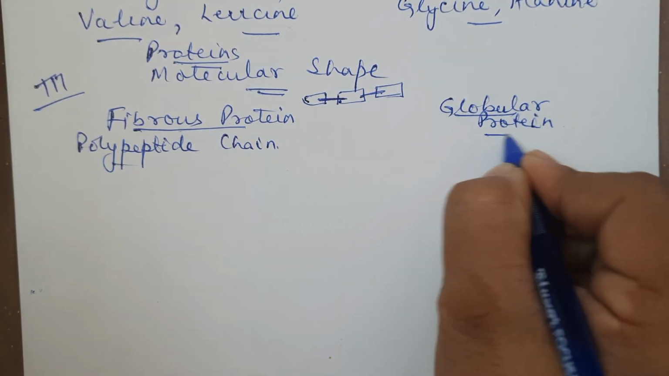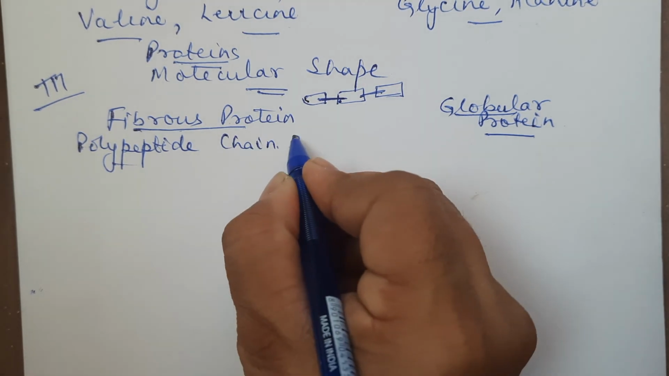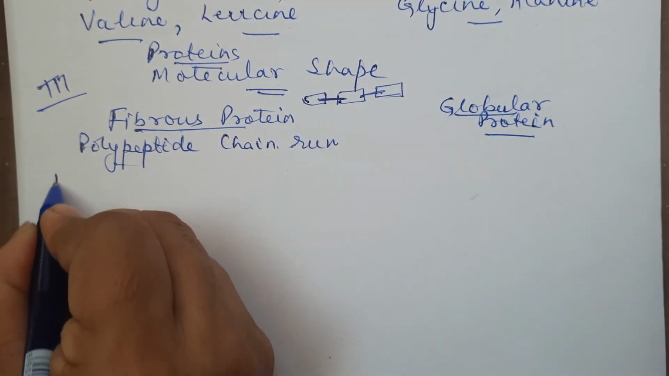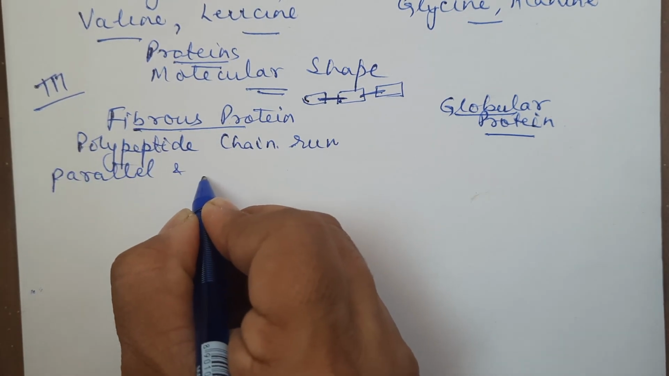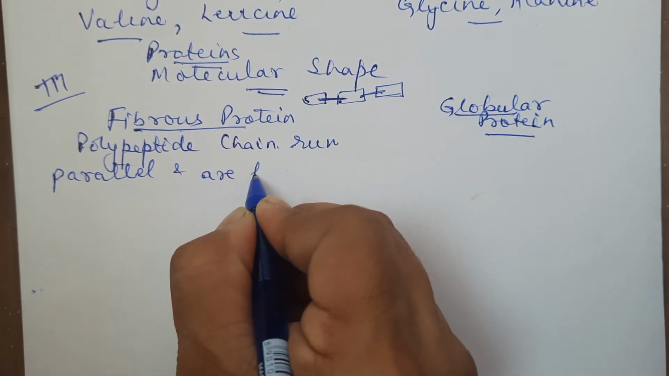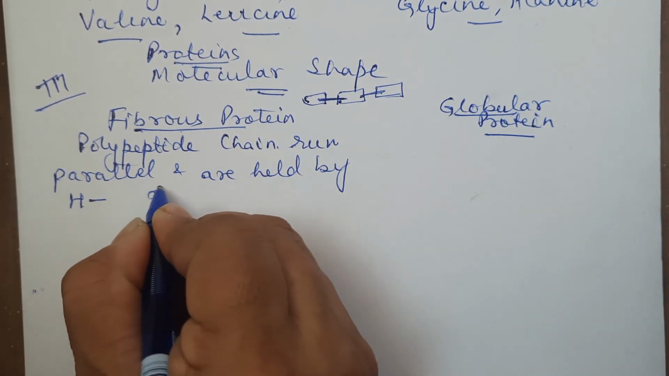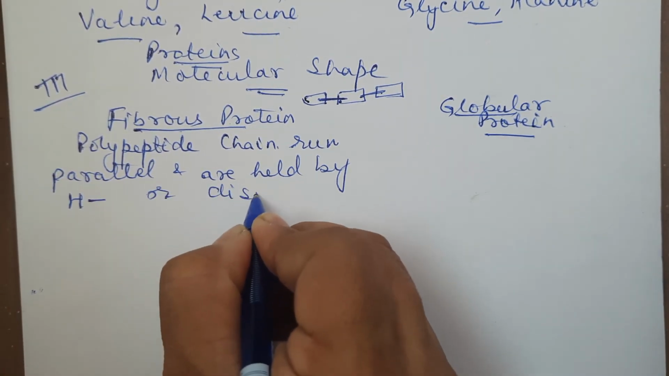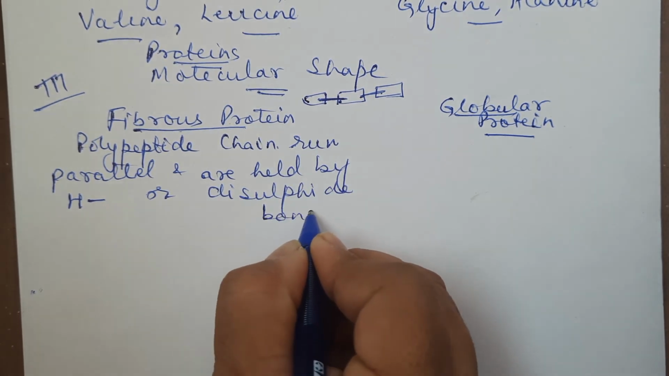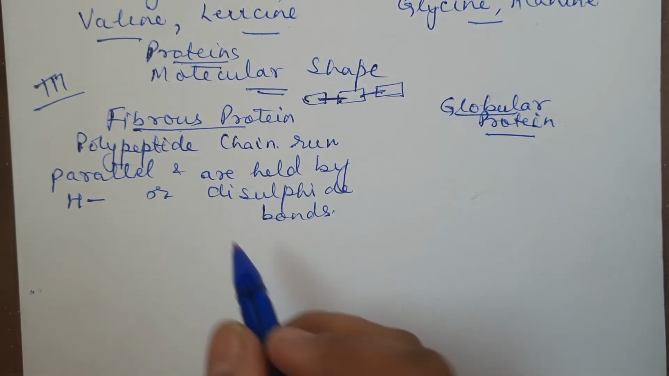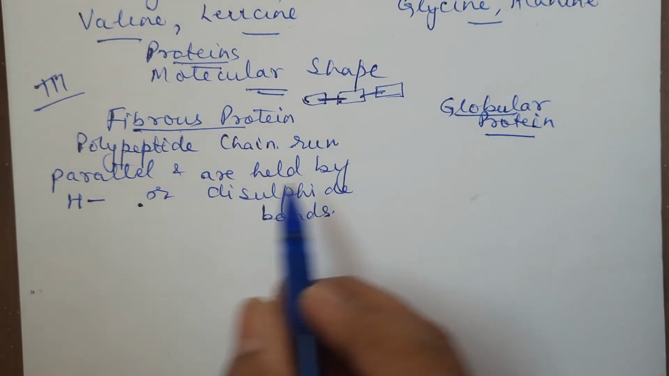But as of now, you can just write this. What are fibrous proteins? When the polypeptide chains run parallel and are held by hydrogen or disulfide bonds, then they will form this type of protein. Now, something like hair, thin fiber like. So that is fibrous protein.